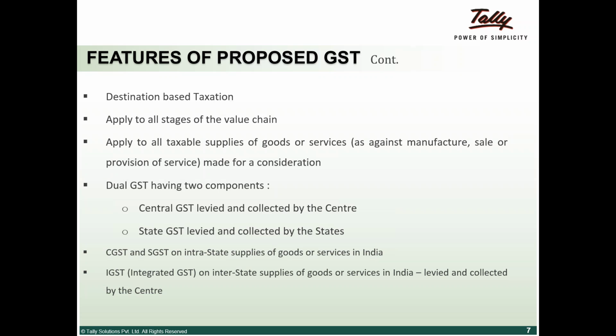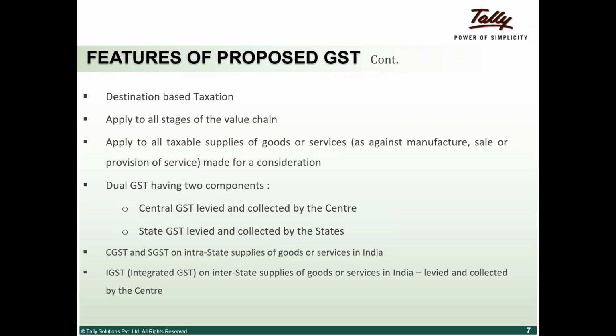Now the next point is that it applies to all taxable supplies of goods and services, that it is applicable to all supplies. Here the concept is, in the earlier regime, as I explained to you, excise duty is chargeable on manufacturing, VAT is applicable on sale of goods, and service tax is applicable on provision of services, etc. Now the new concept is going to be supply.